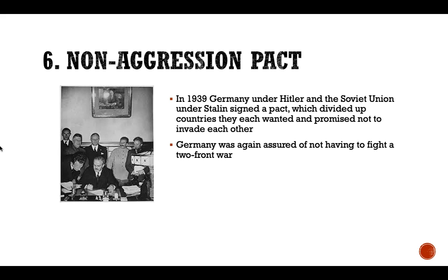Number 6, the Non-Aggression Pact. In 1939, Germany under Hitler and the Soviet Union under Stalin signed a pact which divided up the countries they each wanted and promised not to invade each other. Germany was again assured of not having to fight a two-front war.